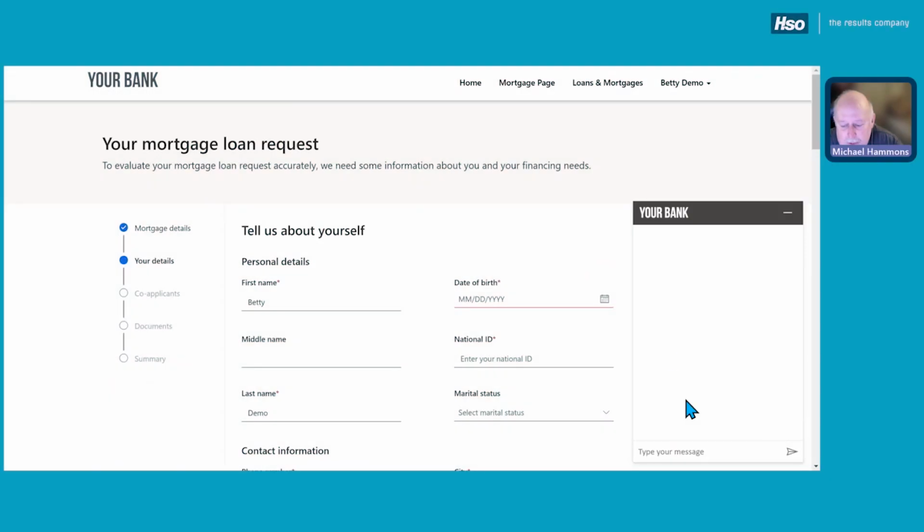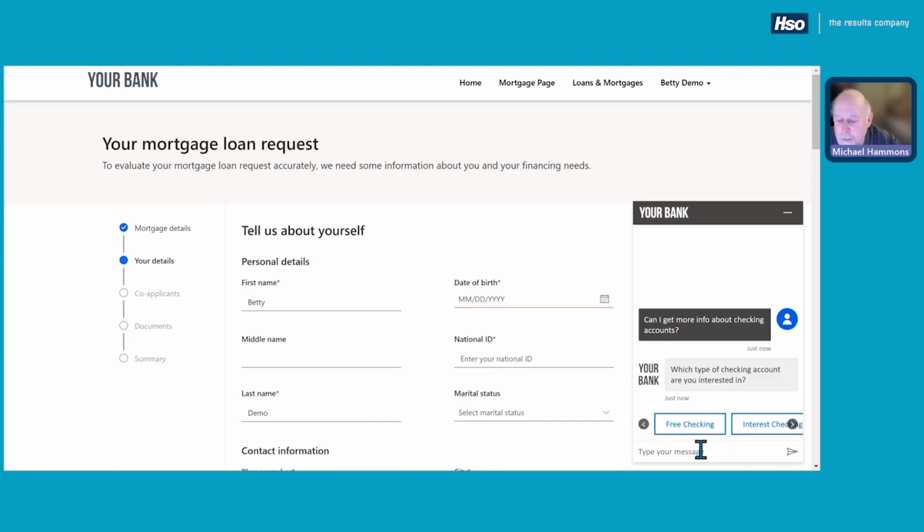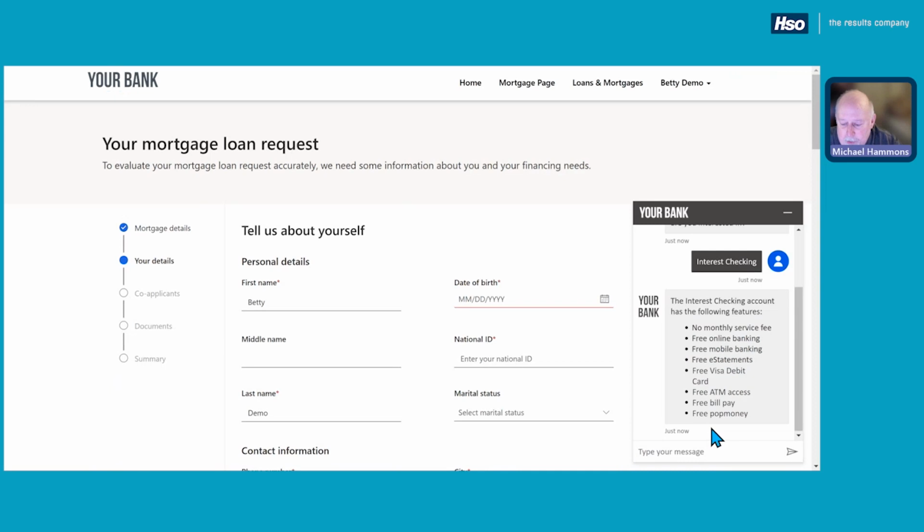So let's say that right from here, I had a few questions, right? Can I get more info about checking accounts? This too is tied into our own content. So we know that we have free checking, interest checking, teen checking, and youth savings, right? So in this particular case, let's go with interest checking.